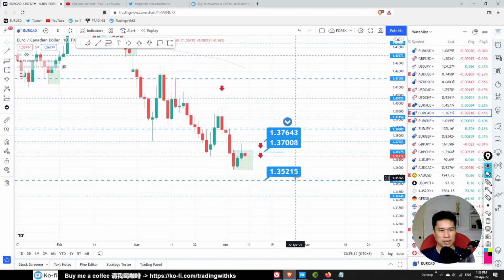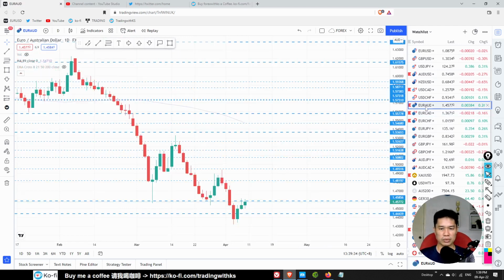Euro CAD, we got another tail bar over here, so the price is also retesting this low over here. So this one probably the price will continue to go down after this pin bar. Possibly will continue to go down. So there is a possible trade on these two.